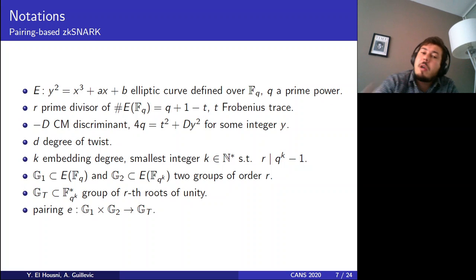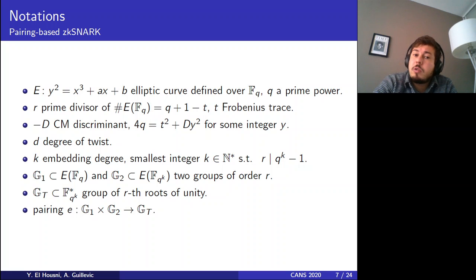So we've been talking about zero knowledge proofs, ZK-SNARKs, and pre-processing ZK-SNARKs for NP language. We will be focusing on what we call pairing-based ZK-SNARKs for NP language with this pre-processing phase. In those types of ZK-SNARKs, we need a pairing, which is a special operation. So we need a pairing-friendly elliptic curve. We define an elliptic curve in this slide with its short Weierstrass form.